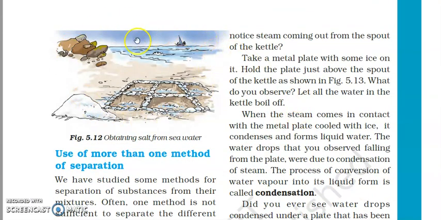This is how salt is prepared. These are shallow pits where the sea water is left and the water gets evaporated, leaving behind the salt. This is the salt and then this is further purified.